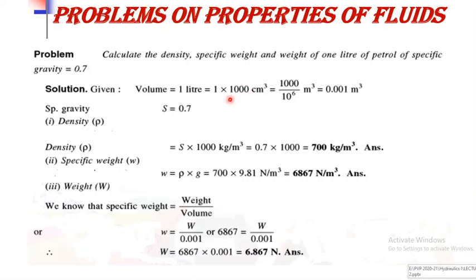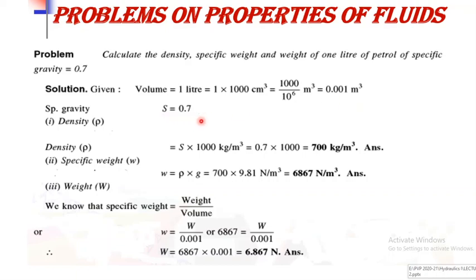So first we convert that into centimeter cube by multiplying it by 1000, then divide that by 10 raised to 6, to get meter cube. Or simply divide this 1 liter by 1000, and you get the volume in meter cube, that is equal to 0.001 meter cube.